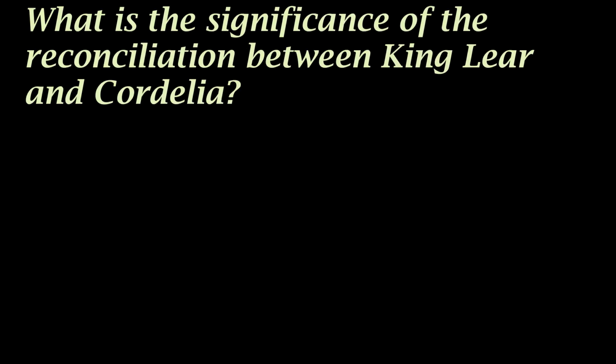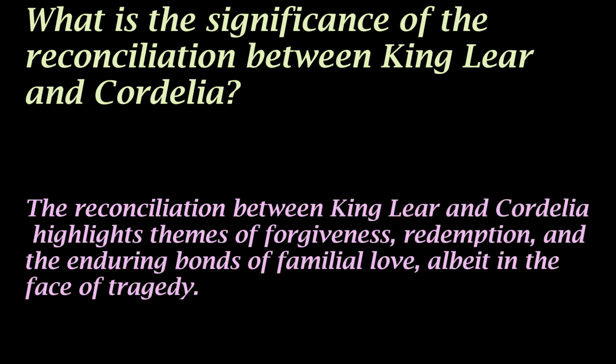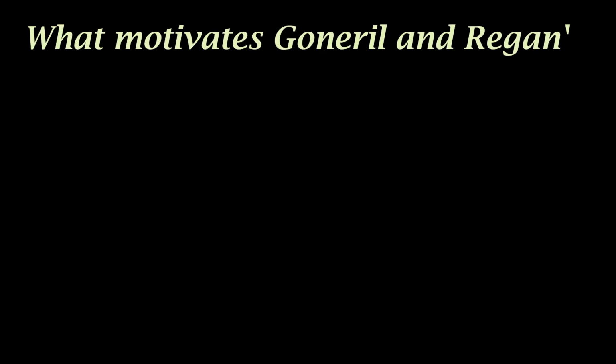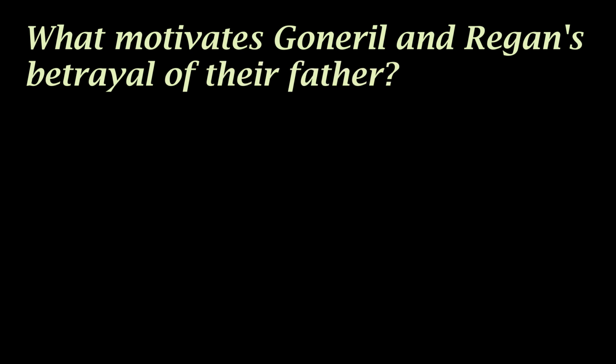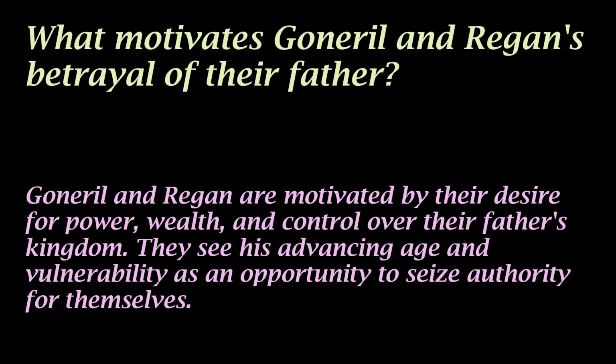What is the significance of the reconciliation between King Lear and Cordelia? The reconciliation between King Lear and Cordelia highlights themes of forgiveness, redemption, and the enduring bonds of familial love, albeit in the face of tragedy. What motivates Goneril and Regan's betrayal of their father? Goneril and Regan are motivated by their desire for power, wealth, and control over their father's kingdom. They see his advancing age and vulnerability as an opportunity to seize authority for themselves.